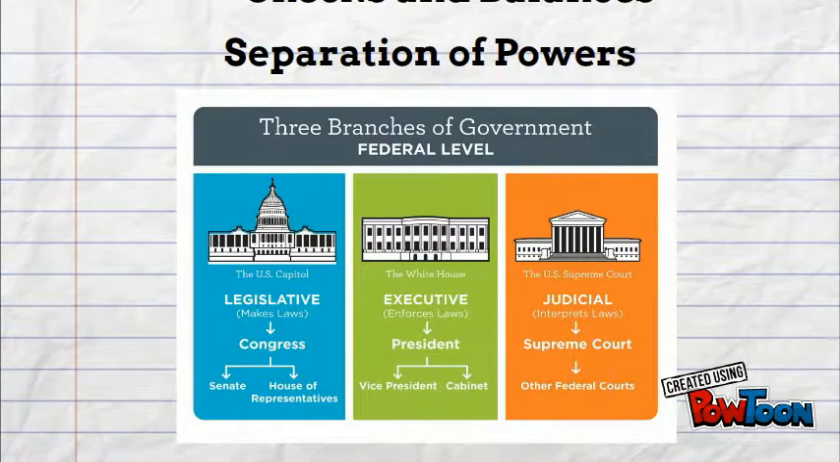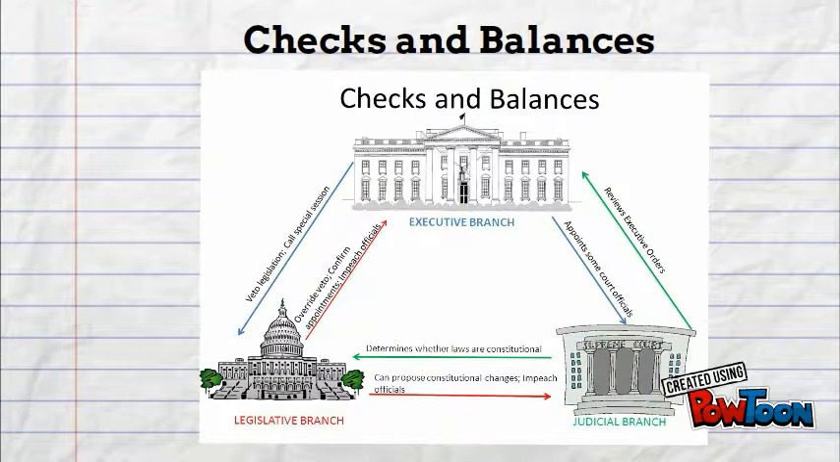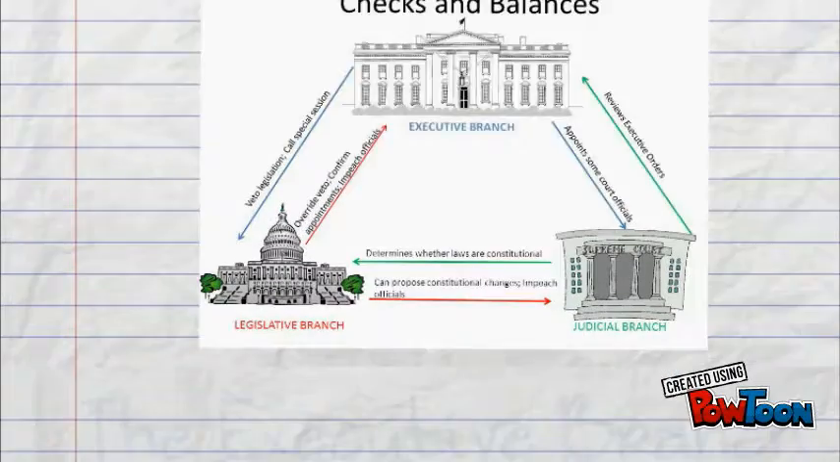Our government has a separation of powers in order to keep any one person or group from becoming too powerful. In addition, the Constitution establishes a system of checks and balances, where the powers are balanced and each branch can check the other to make sure that it's not overstepping its power.